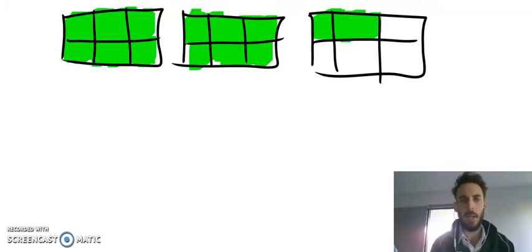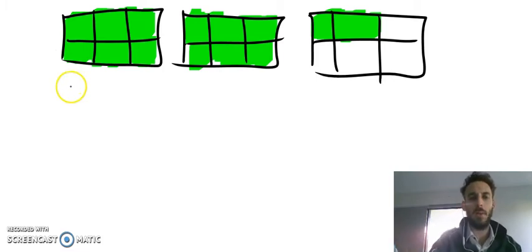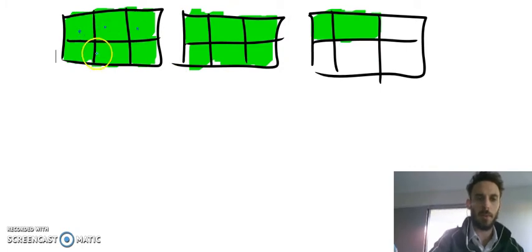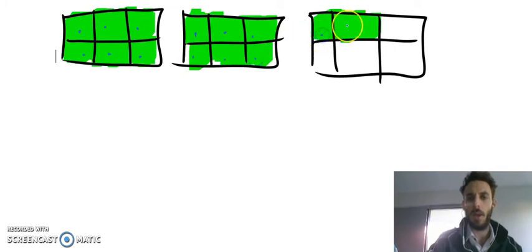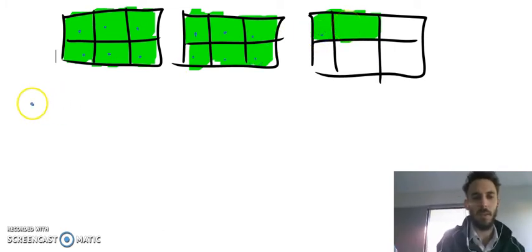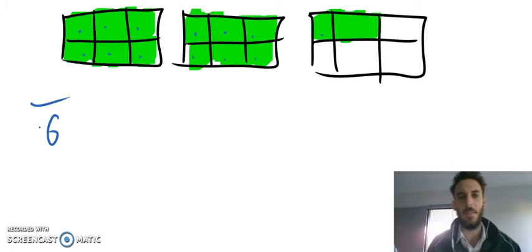So you can see on the screen here, I've got 3 wholes, and my wholes are represented by the black rectangles that you can see. And you can count for yourself and see that each of those wholes is broken up into 1, 2, 3, 4, 5, 6 parts, 6 all the way along. So I know straight away that if we're talking fractions, I'm going to be talking sixths, something over 6.